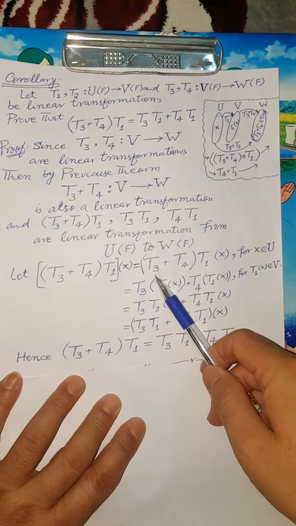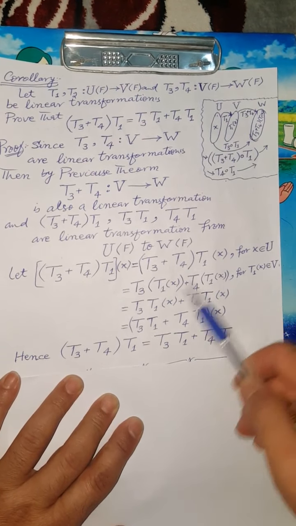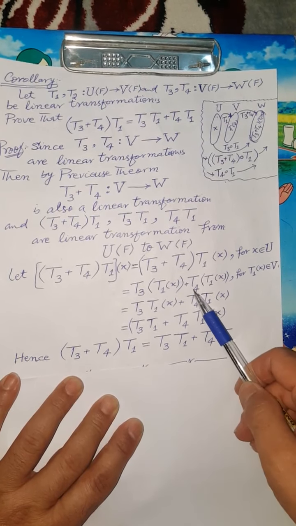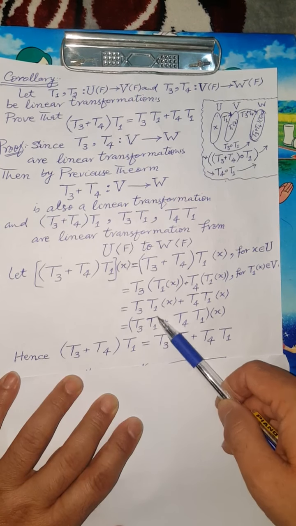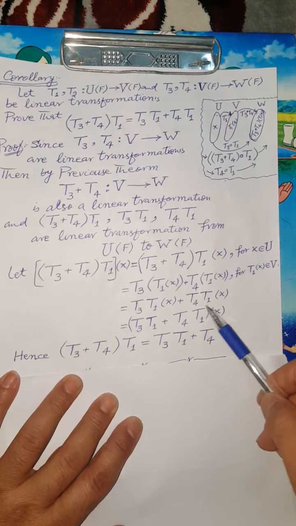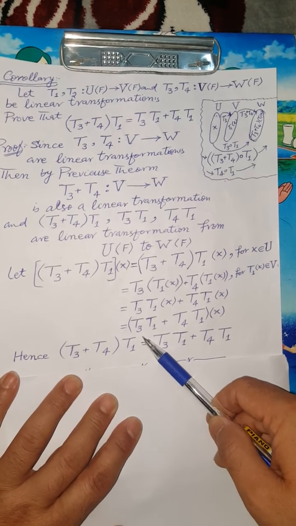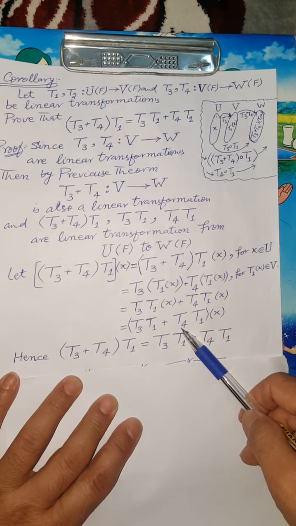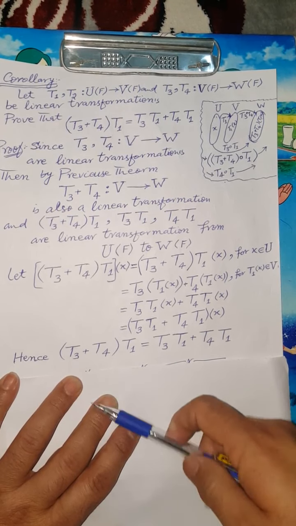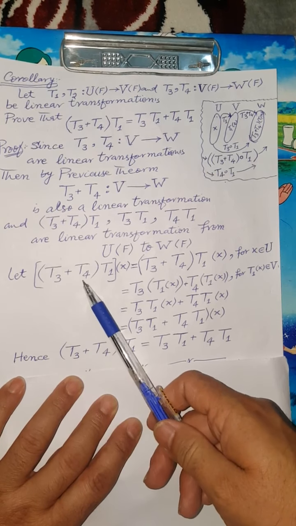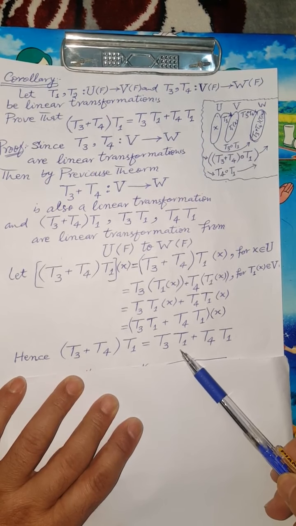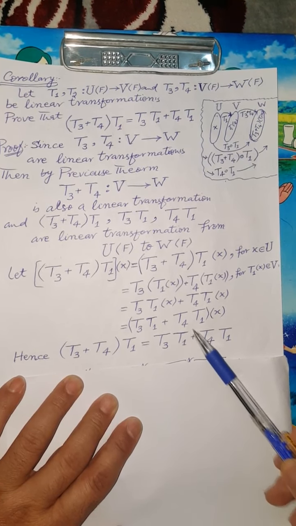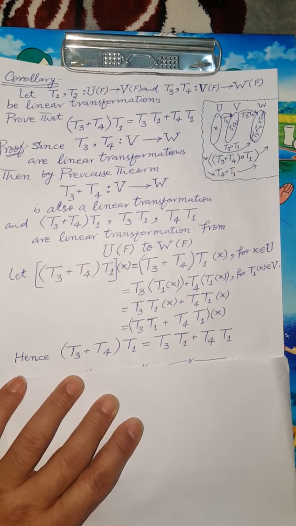That is, (T3 plus T4) T1X is equal to T3 T1X plus T4 T1X, which is equal to the composition of T3 T1 plus the composition of T4 T1 on X. That is, the composition of T3 plus T4 on T1 is equal to the composition of T3 on T1 plus the composition of T4 on T1, which is our claim.